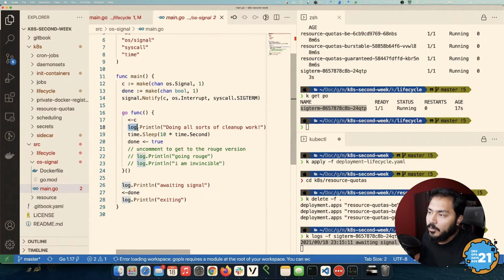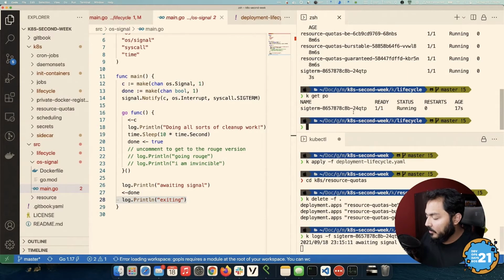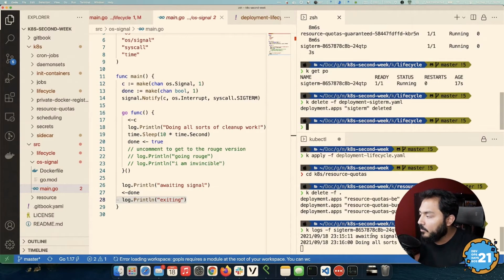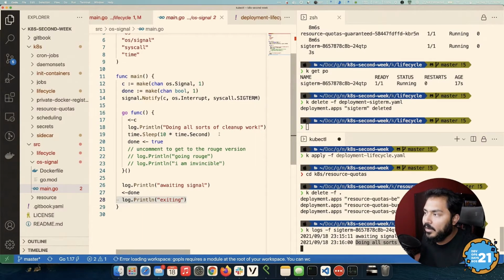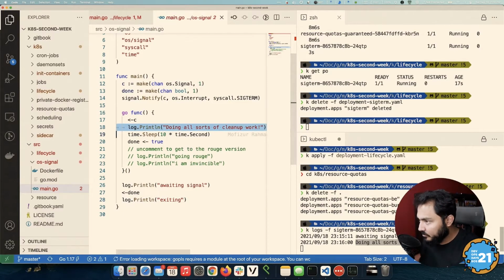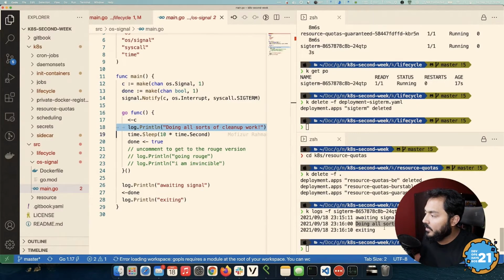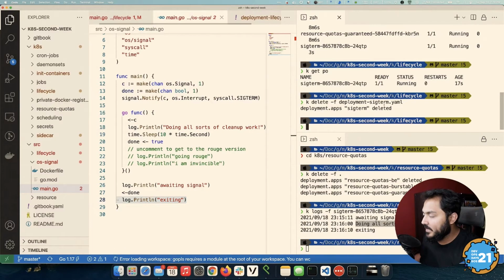Once it does, it will go through these 2 lines, send true to done, be unblocked here, and we'll be exiting this function right here. So let's send a kill command there. kubectl delete -f SIGTERM, and we'll immediately see that we are doing all sorts of cleanup work right here on this line. Once we do all of that, we exit after 10 seconds, our application exits, and our delete command succeeds.